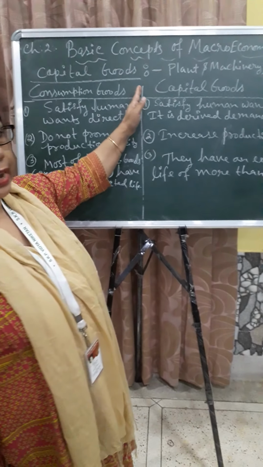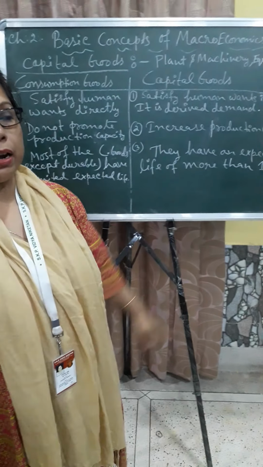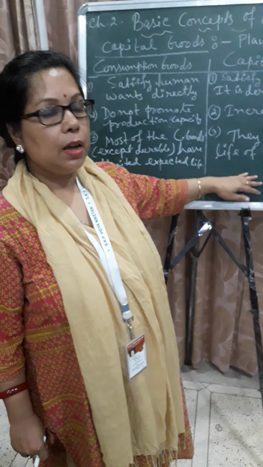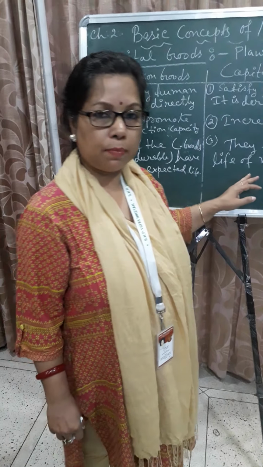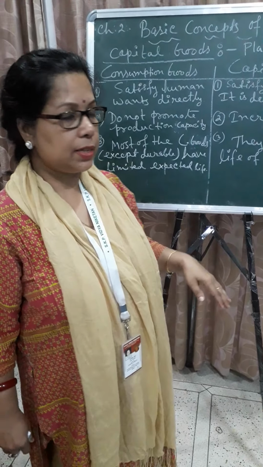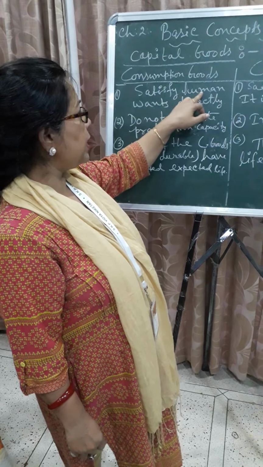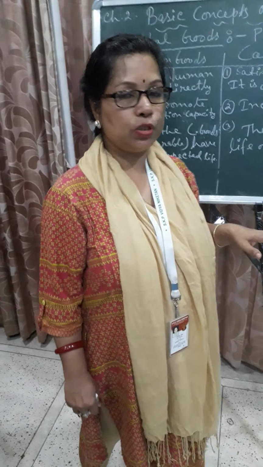Next, I am making the differences between consumption goods and capital goods. This is very important and you have to learn it. One by one I am going to say the points. Number 1 point, consumption goods satisfy human wants directly. Consumers purchase them for direct consumption.